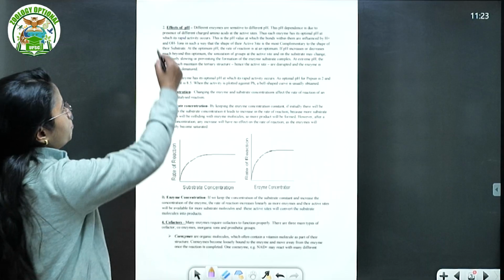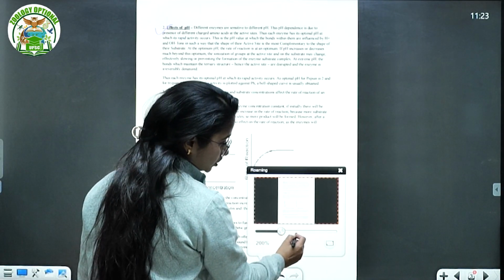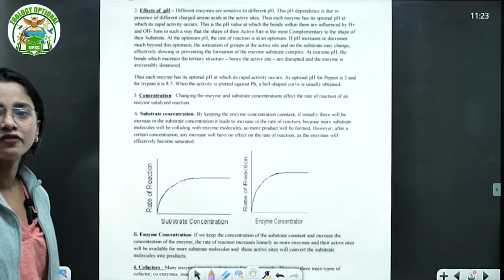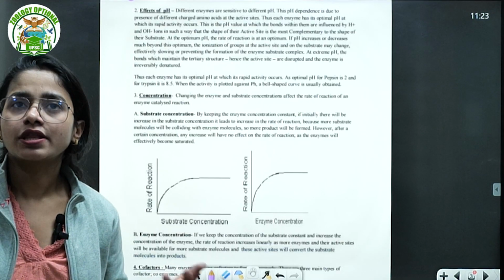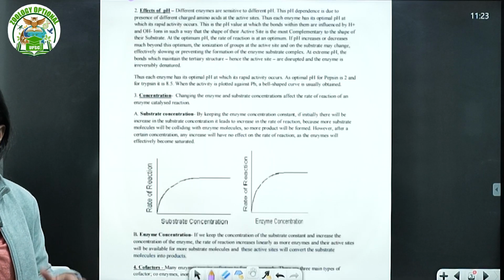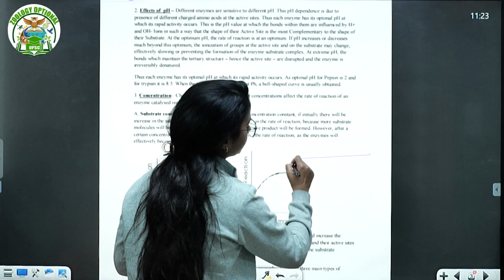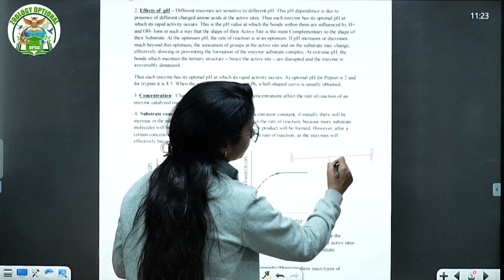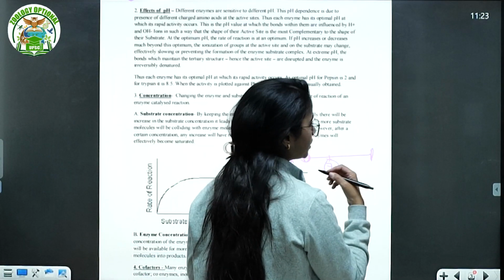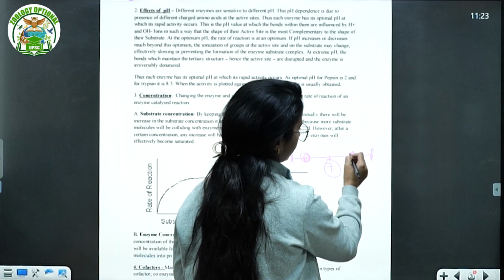Next, we talk about the effects of pH, as we have already talked about pH. So about the pH, of course, every kind of enzyme is made up of different types of amino acids, right? So according to the types of amino acids, suppose an enzyme is made up of acidic amino acids, if the basic structure is acidic, that means it will perform on the acidic side of the pH scale, right? Suppose this is the pH scale, and this is 7. Then it will perform its best somewhere here. But if an enzyme is majorly made up of basic amino acids, it will perform nicely at a very high pH, here. Okay.